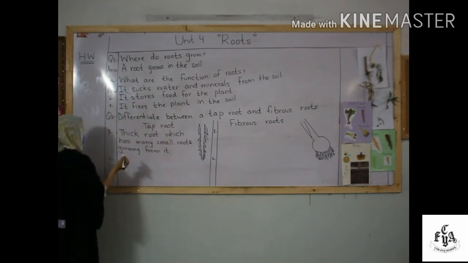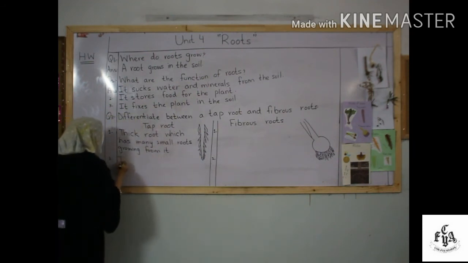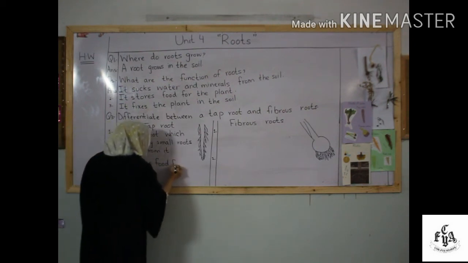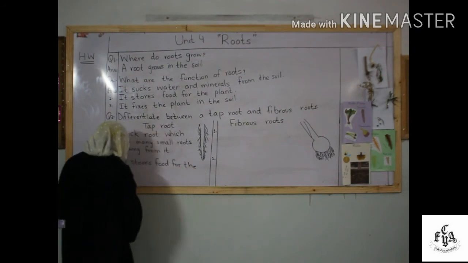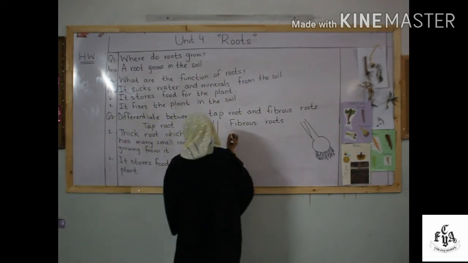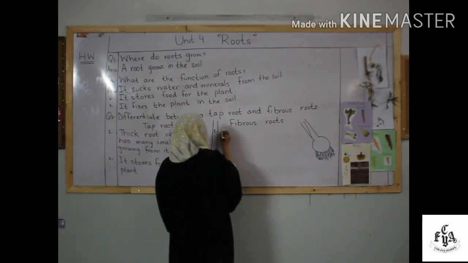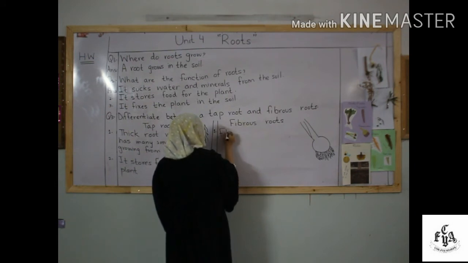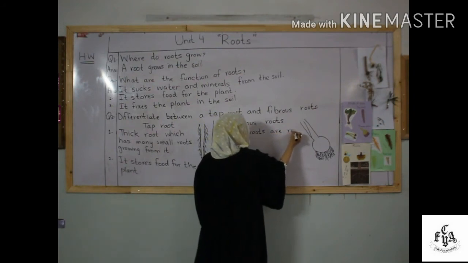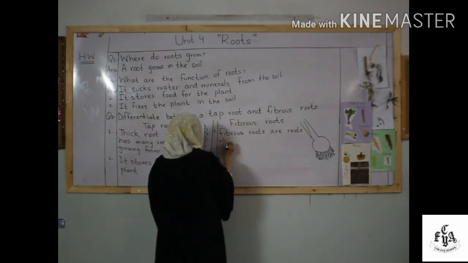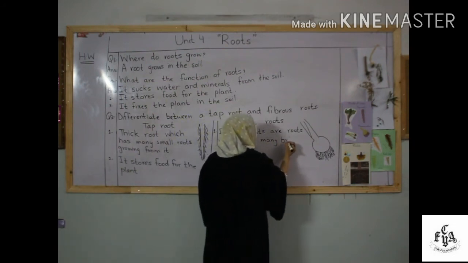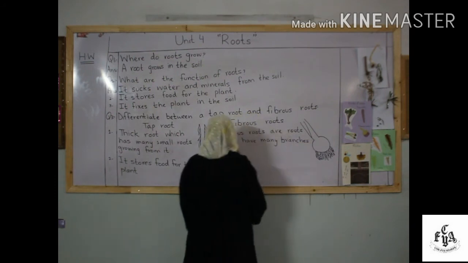The second difference of taproot is that it stores food for the plant. Now fibrous roots. Fibrous roots are roots which have many branches of the same size.